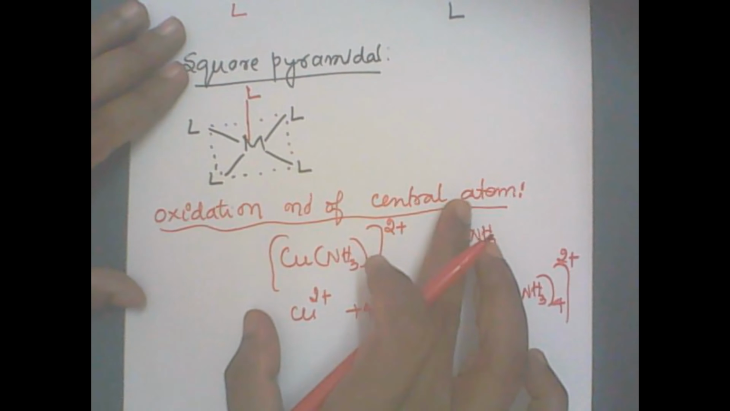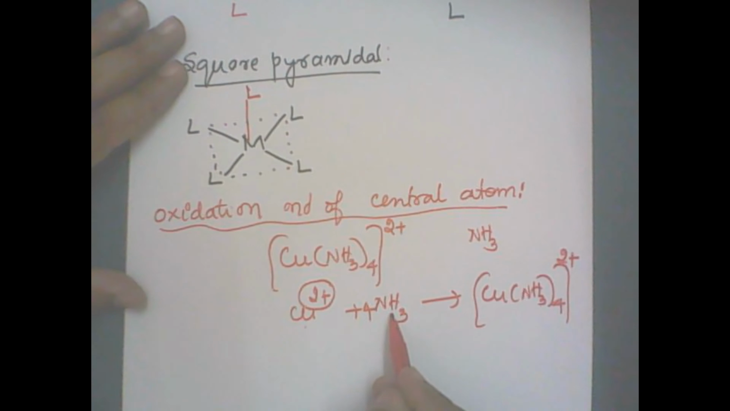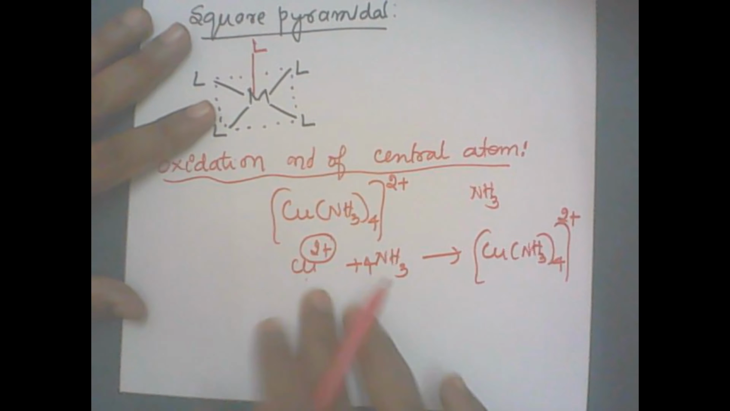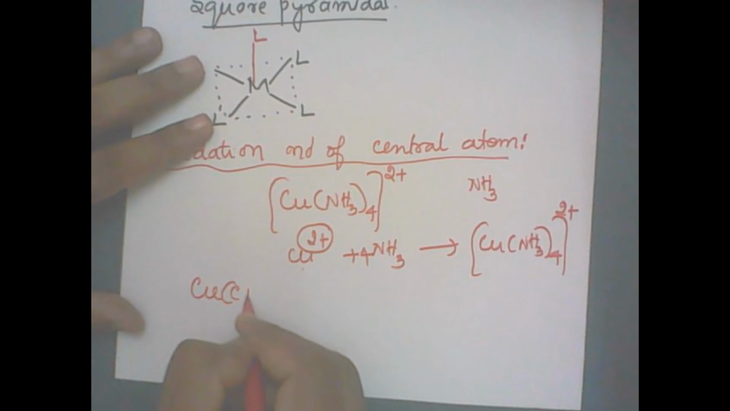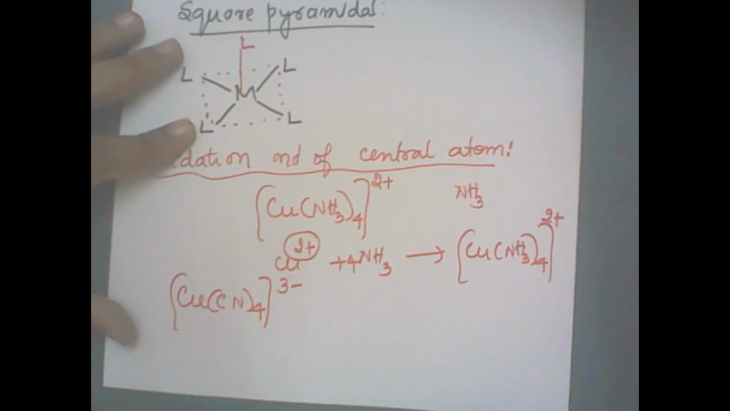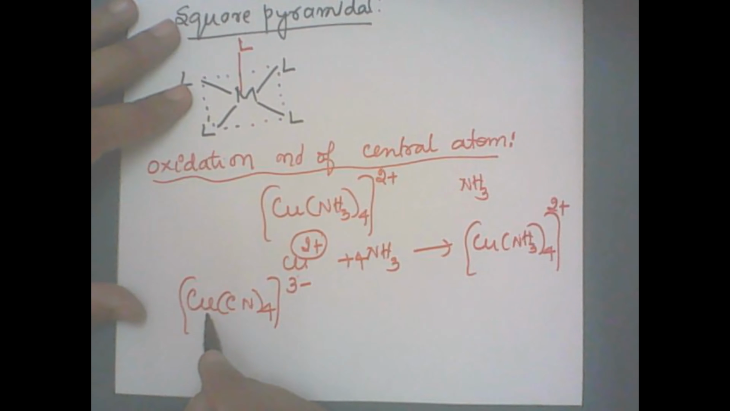Now we will define the oxidation number on the central atom. It is nothing but the charge possessed by the central atom without the ligands. Suppose there is no ligand, this is the charge possessed by it. I'll take one specific example: Cu(CN)4, with an overall charge of 3 minus. Now looking at this, I can't tell what the charge on the copper is.